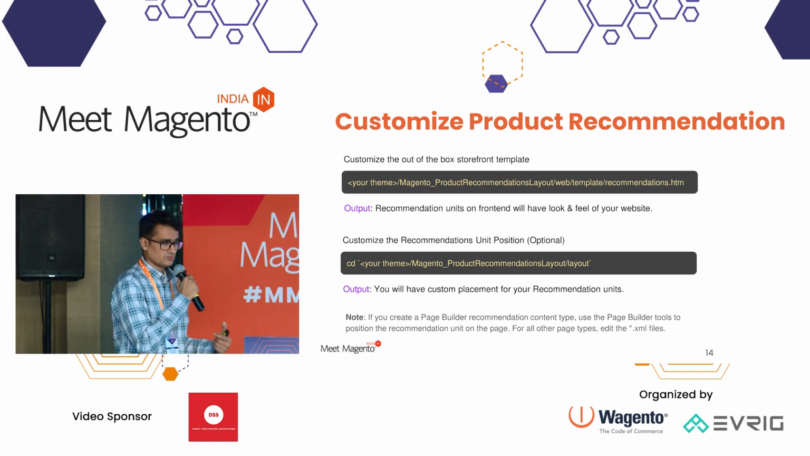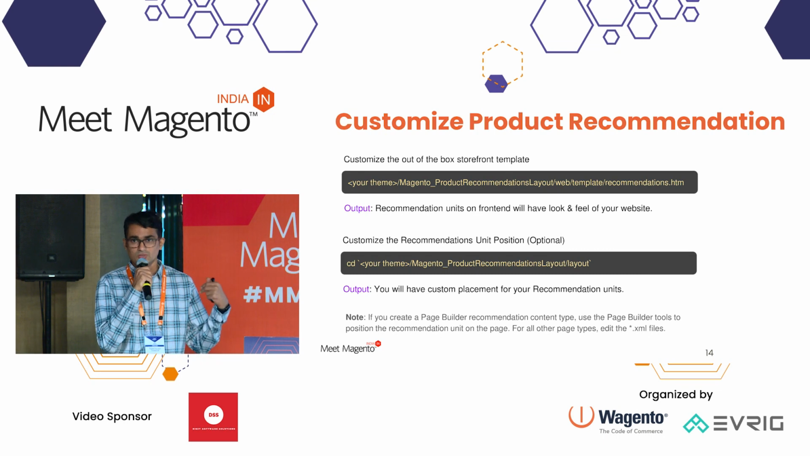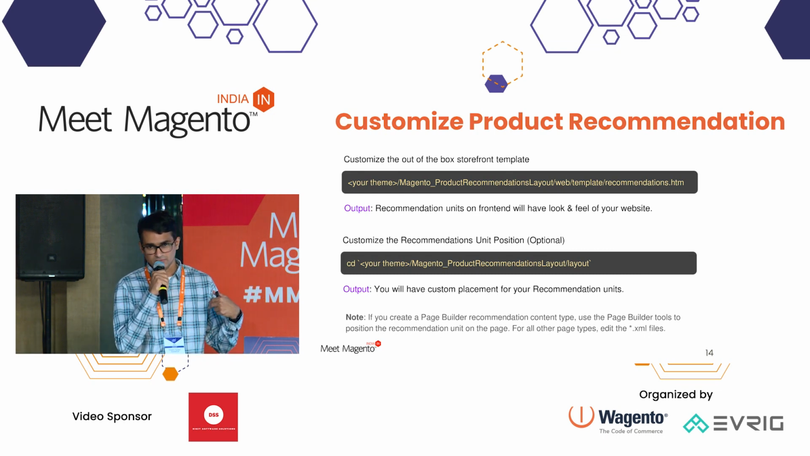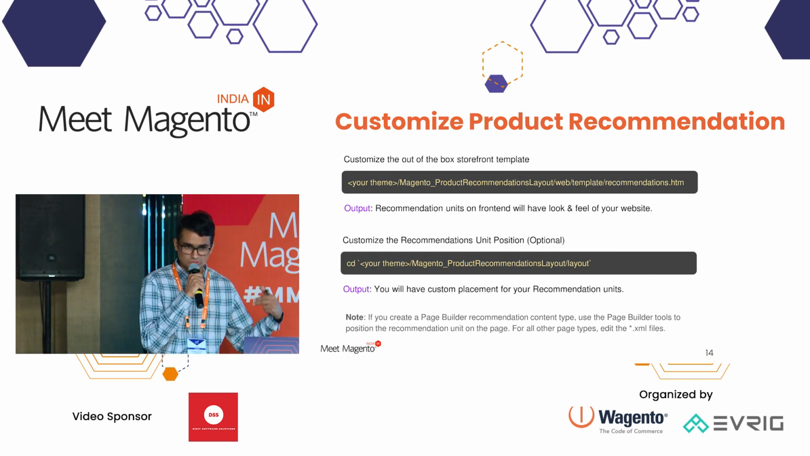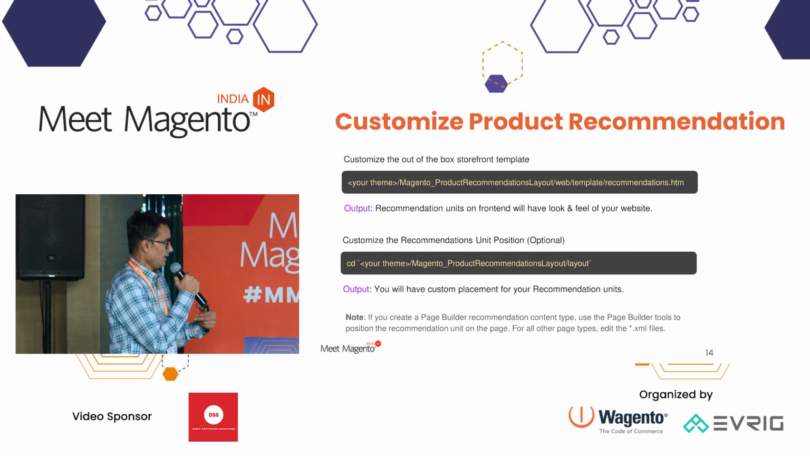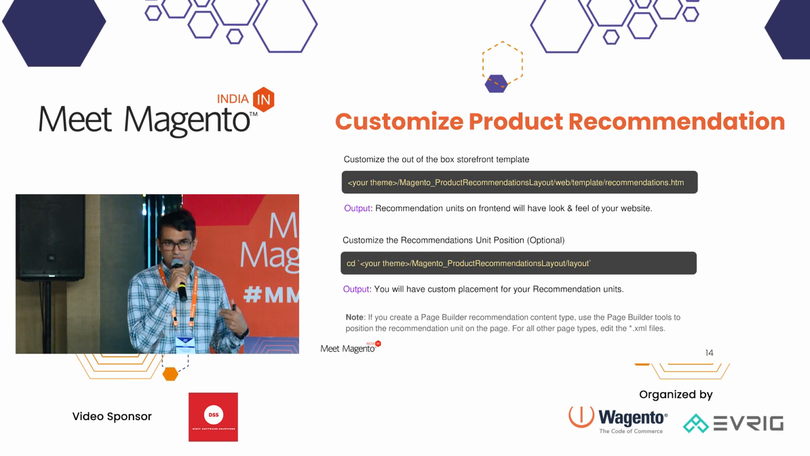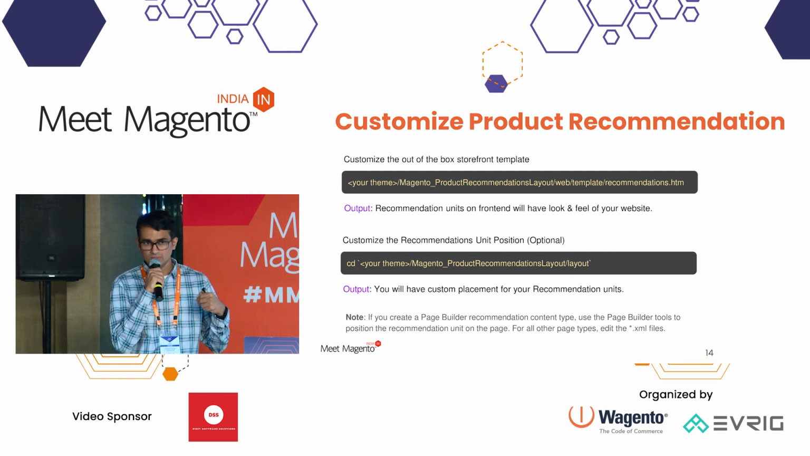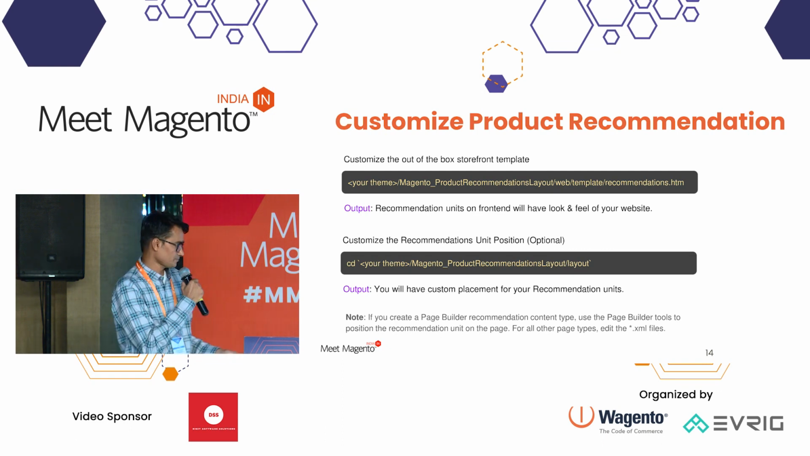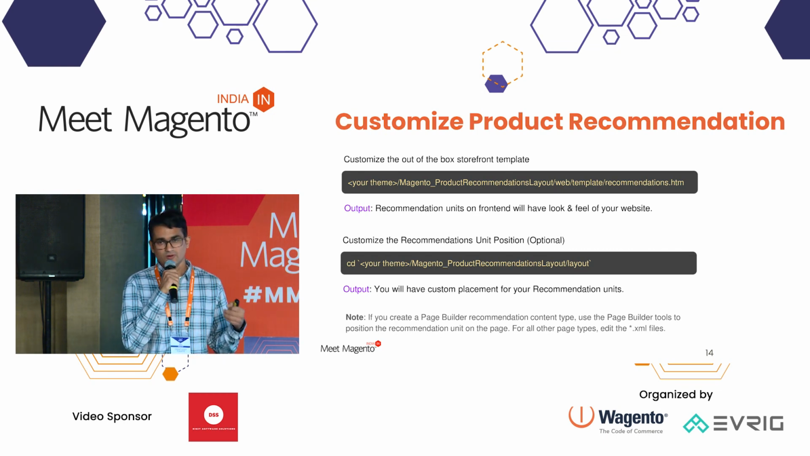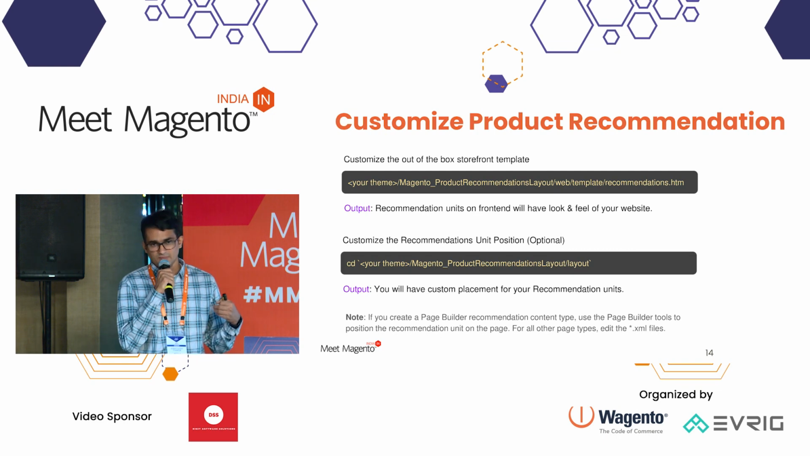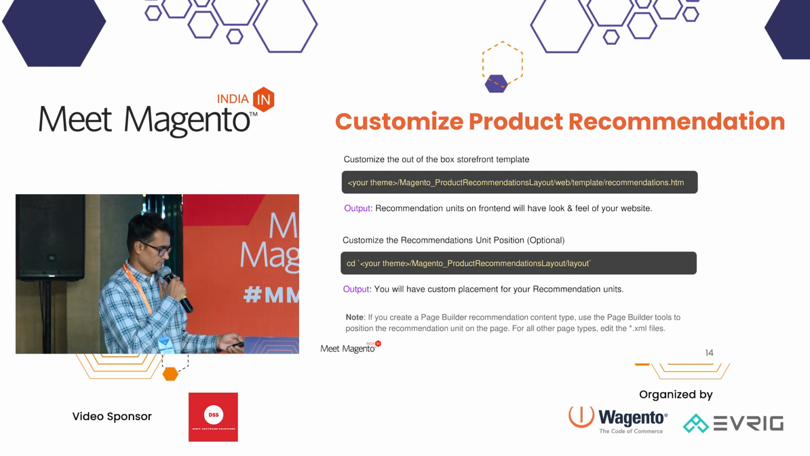Second is the placement, where this recommendation will appear on the front end. There are mainly two options: on top of the main content and on the bottom of the main content. But if you want to customize that too, that is also possible. If you are using Page Builder to add and showcase your recommendation, then you can use the Page Builder tool itself to put it where you want. For other pages, like the home page, category, PDP, cart, and confirmation, you need to edit the .xml file.